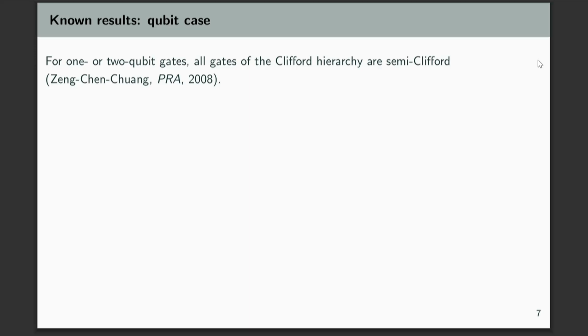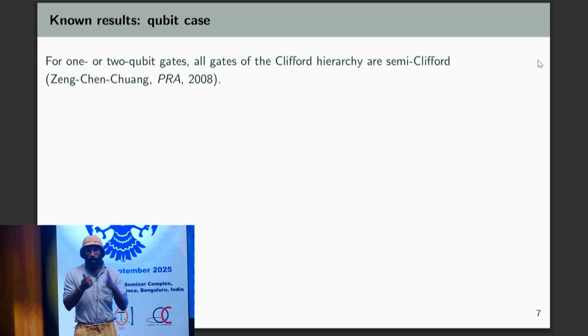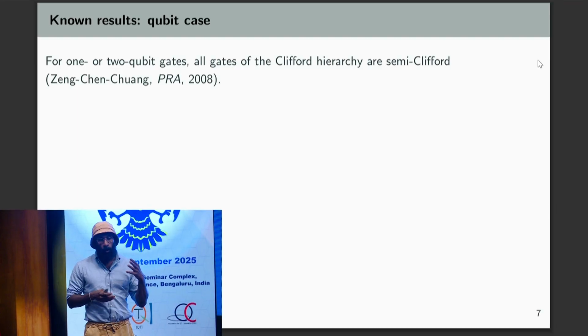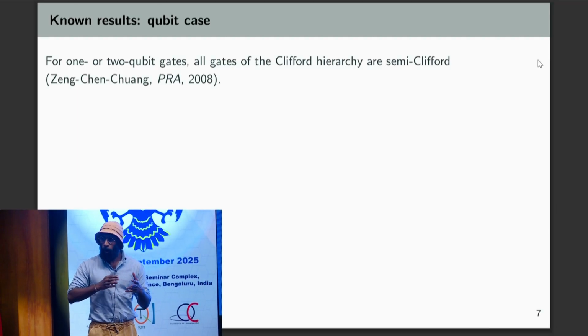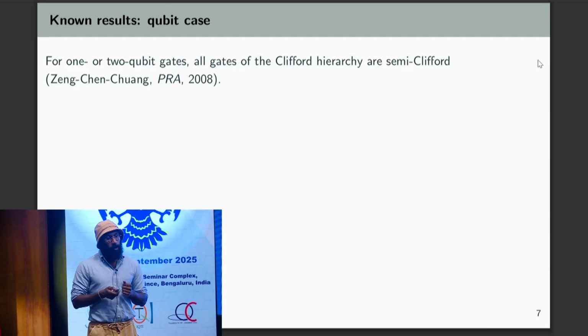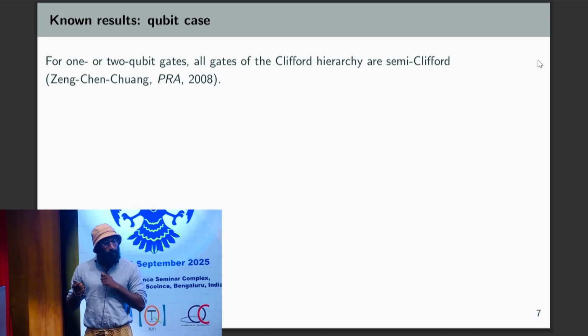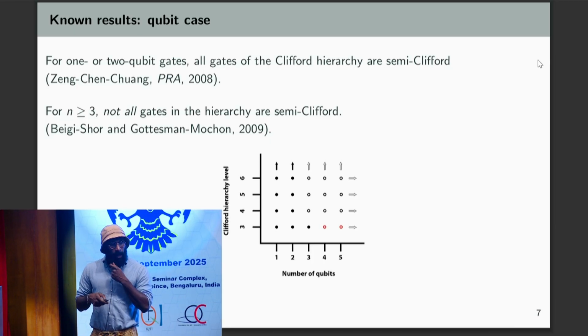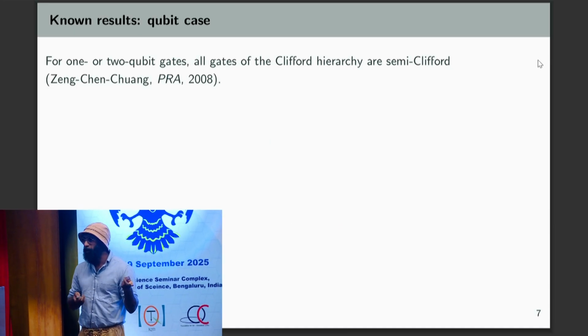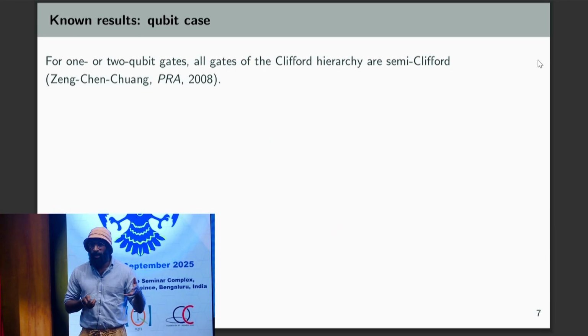So the theorem I'm going to tell you about is about 1 qubit or qudit, okay? There are some known results only in the qubit case that I'll talk about. For 1 or 2 qubit gates, all gates of the Clifford hierarchy are semi-Clifford, and that's due to Zhengfeng Chuang. And also, I should mention that the proof was done by computer, basically, so it doesn't give much insight into why it works.